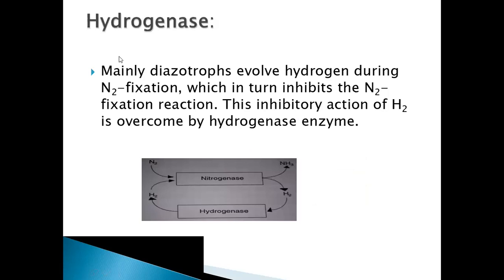Next, coming to the next enzyme, that is hydrogenase. Till now we have seen the nitrogenase enzyme, now we are talking about hydrogenase. Here in this diagram you can understand it in a better way. Whatever hydrogen is released from the nitrogenase enzyme is taken by the hydrogenase and given again to nitrogenase. So this hydrogenase enzyme helps in recycling of the hydrogen to the nitrogenase enzyme.